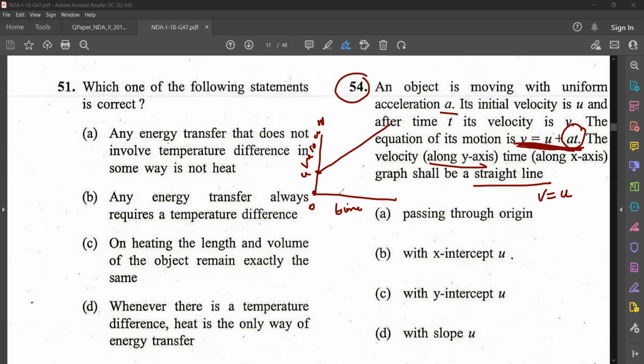X-intercept is not u. Y-intercept is u. That is correct, isn't it? So the correct answer is option C. Okay, clear? So when you get a question, you just substitute for t and see what graph you are getting.